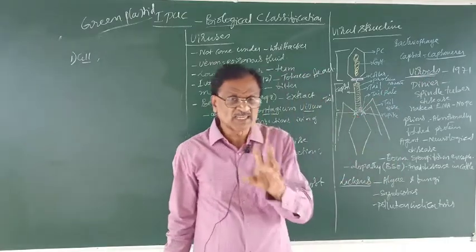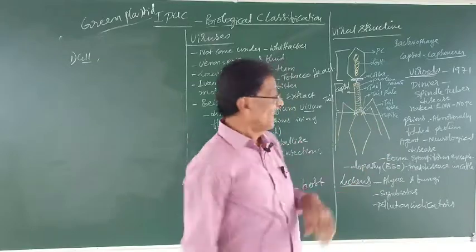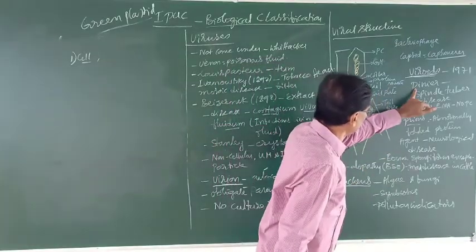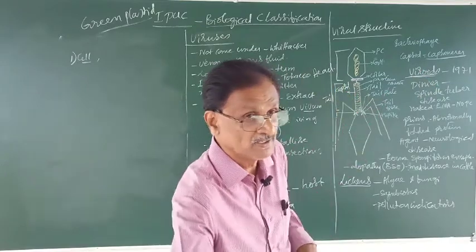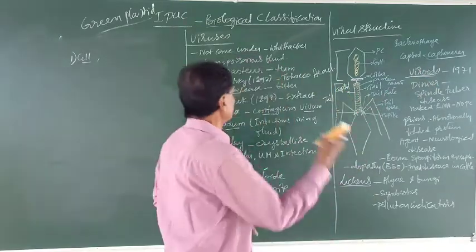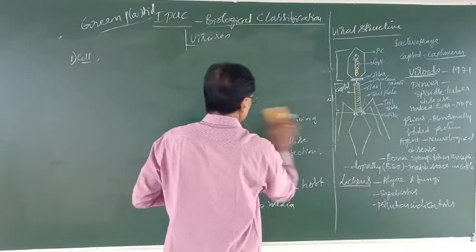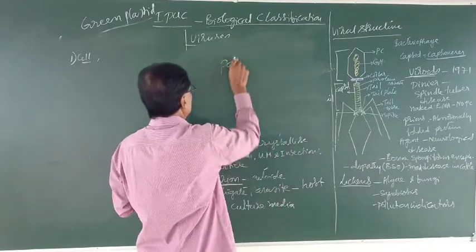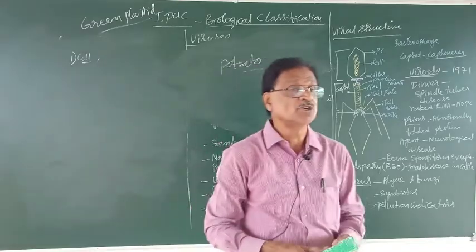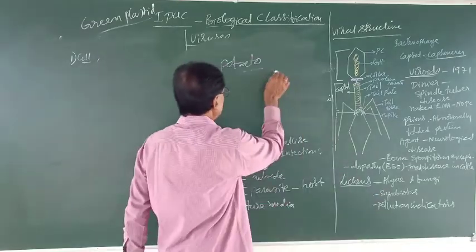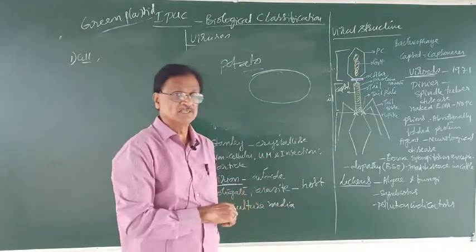Viroids are smaller than what? The virus. And it was discovered by Diener in the year 1971 accidentally. So he observed that the potato is an example for stem tuber. The stem tuber is almost of this shape, club shape.